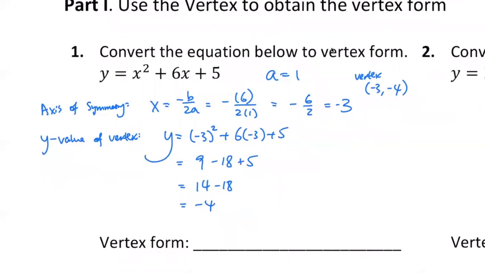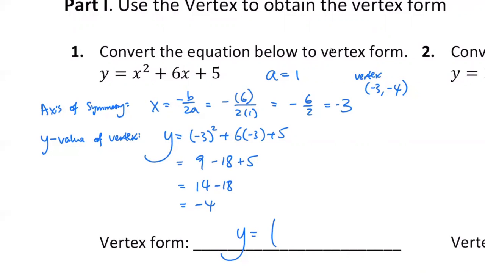So what is our vertex form? It's simply our a value, which is 1. We don't have to worry about it. And now we also don't have to worry about the b value in this case, because you may go ahead and assume it's 1.